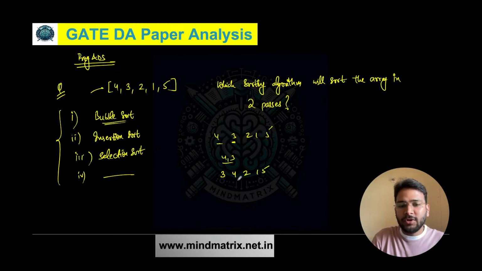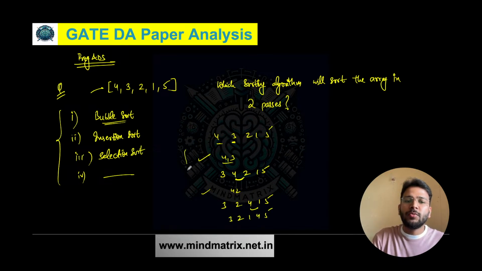And then in the next iteration, what it is going to do? It is going to swap these two elements now, 4 and 2. So we are going to get 3, 2, 4, 1, 5. So you can see we have done two passes, and if you perform the next one, it is going to be 3, 2, 1, 4, 5. So basically you can say that in two passes it is not going to sort the array. Okay, so in two passes bubble sort is unable to sort it.